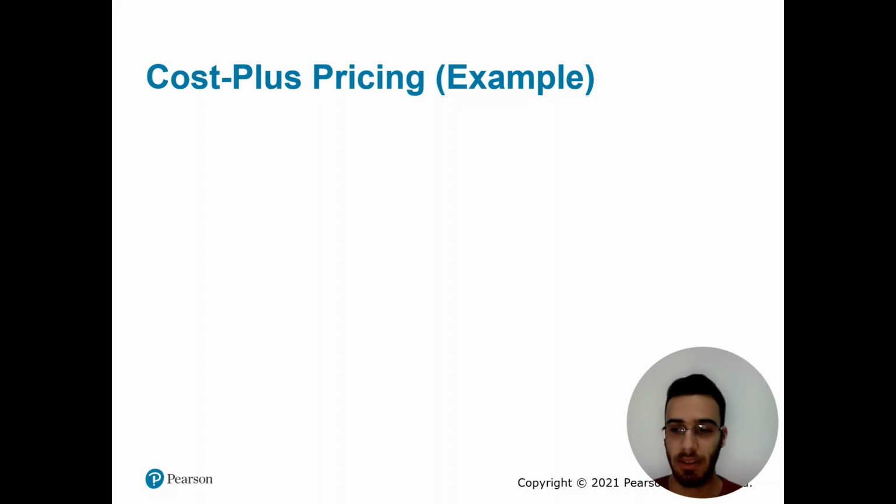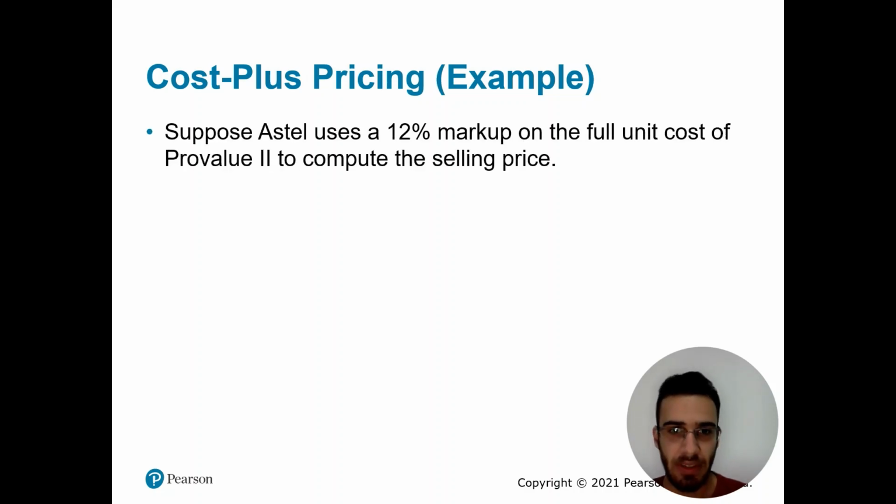Hello, this is Enes. Now after we have explained the cost-plus pricing method, I'm going to show an example to demonstrate how this method is applied by managers in companies to price products. The example is this. Suppose Astel uses a 12% markup on the full unit cost of Pro Value 2 to compute the selling price. Now we need to compute the selling price using a markup component which is 12%.